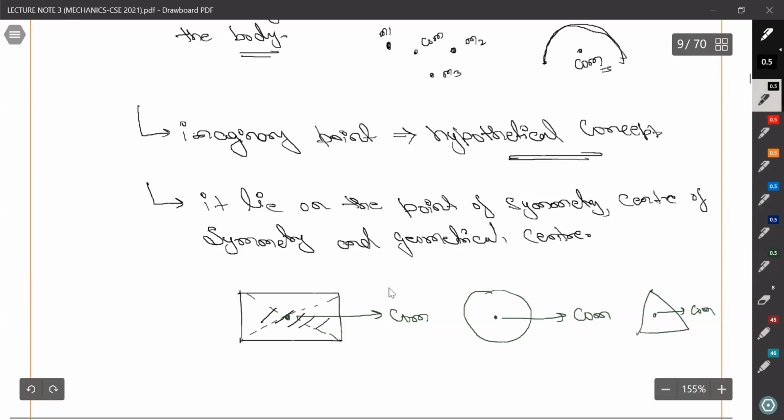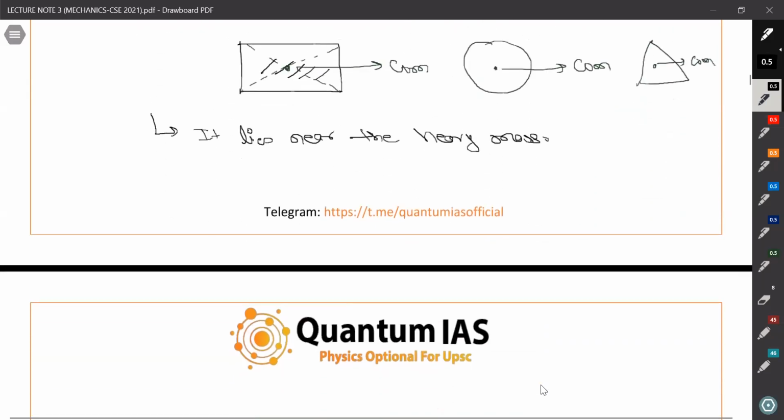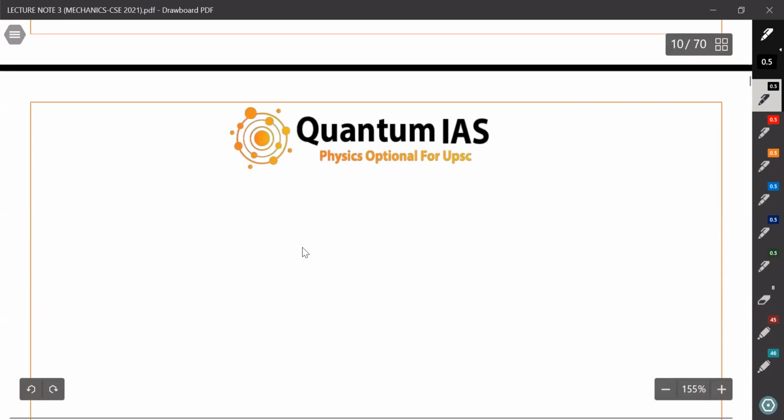Also, it lies near the heavy mass. So where the mass is heavy, it lies near that. For example, you have already seen in your childhood this type of toy.